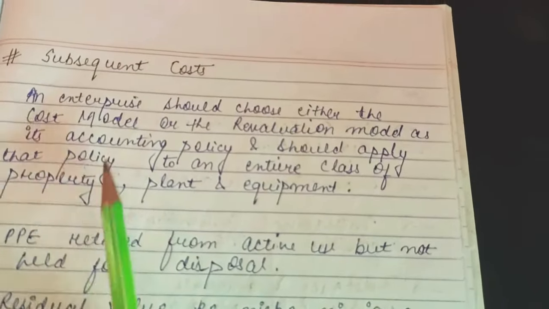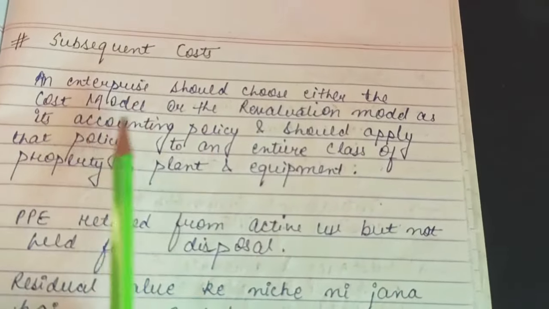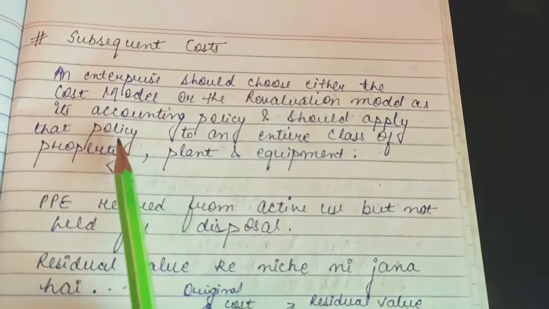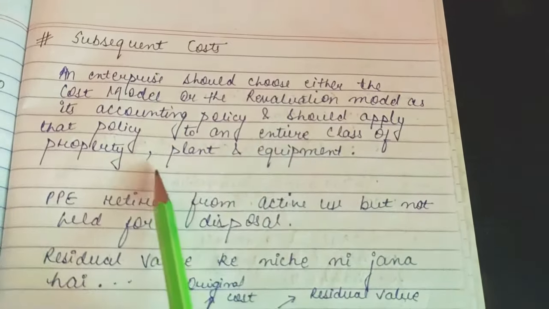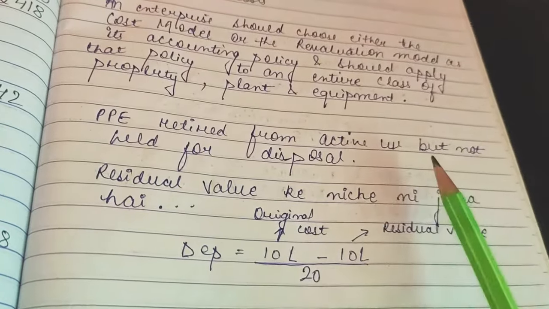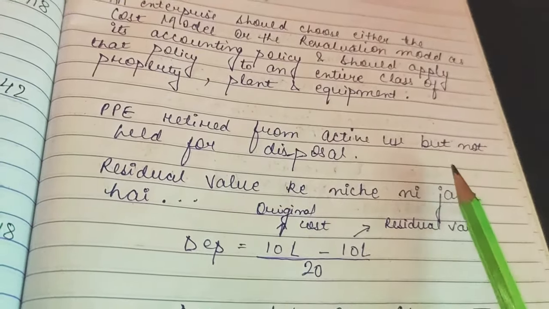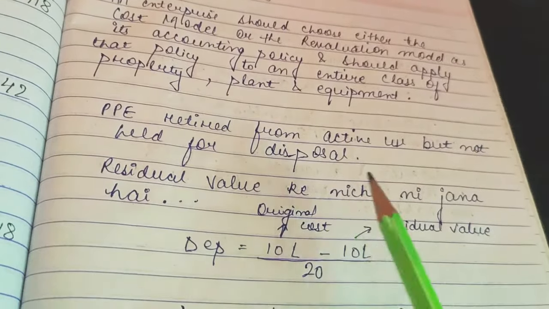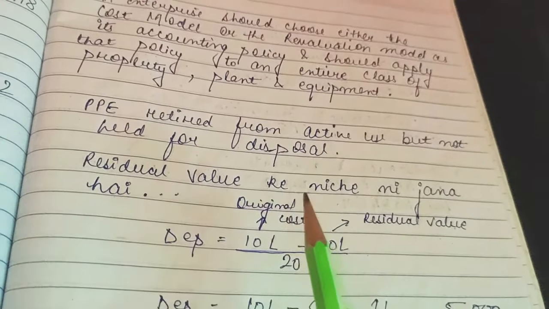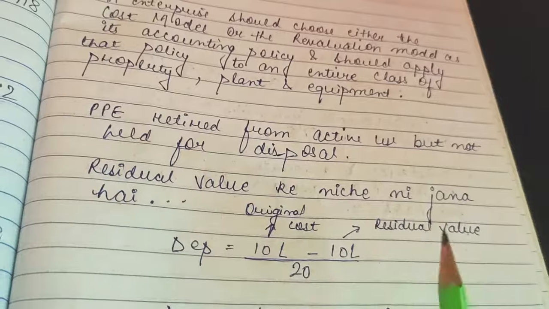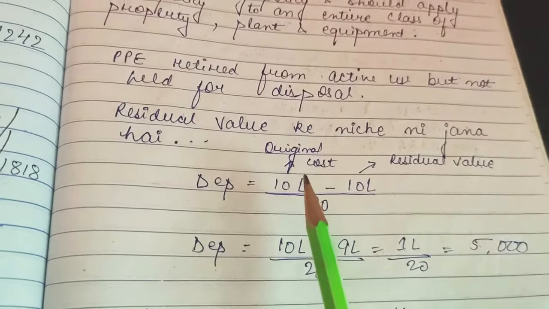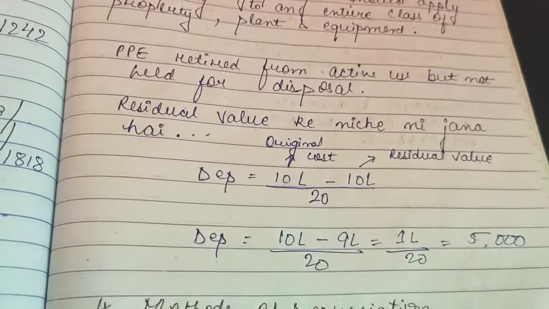Now listen to me. An enterprise should choose either the cost model or the revaluation model as its accounting policy, and should apply that policy to an entire class of property, plant and equipment. Now property, plant, equipment, if retired from active use, that is now it is of no use, but not held for disposal, that means we are not using it anymore but we also do not want to sell it, we just keep it with us. In that case, the residual value will apply. Now depreciation should not go below the residual value. So how is depreciation calculated? Original cost minus scrap divided by number of years.